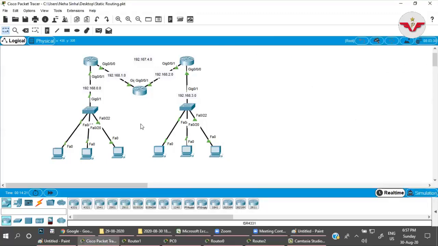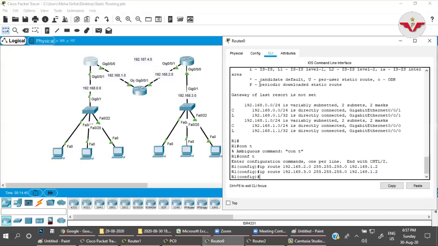the network which is directly connected to you, you don't need to provide that information to the router, but for a network which is not directly connected to you, you have to inform the router for each and every network through which path the packet needs to be sent to that particular network.